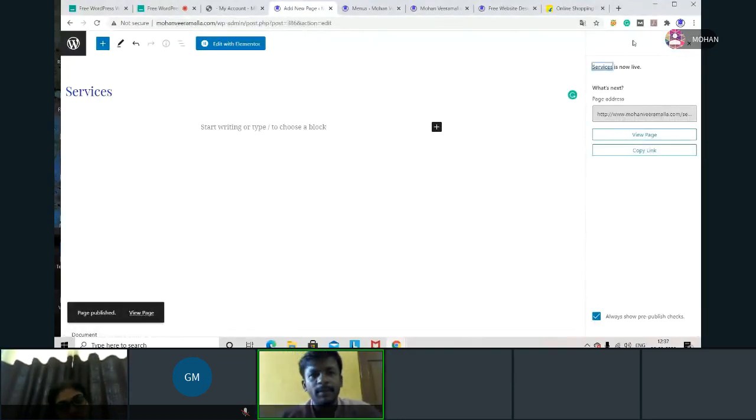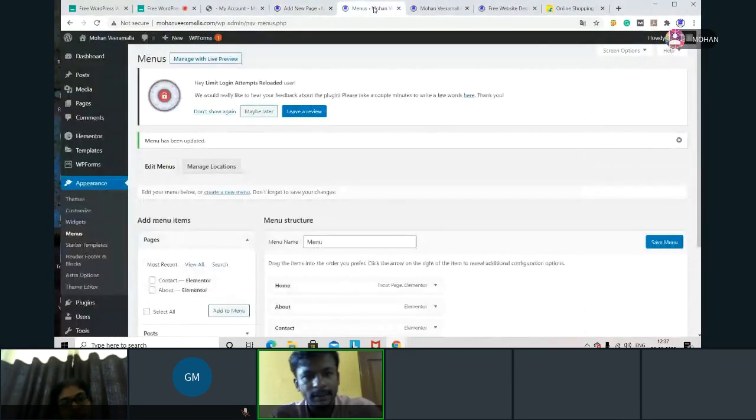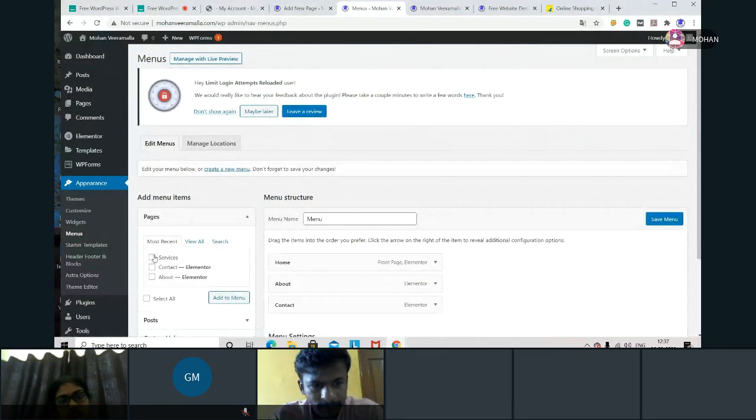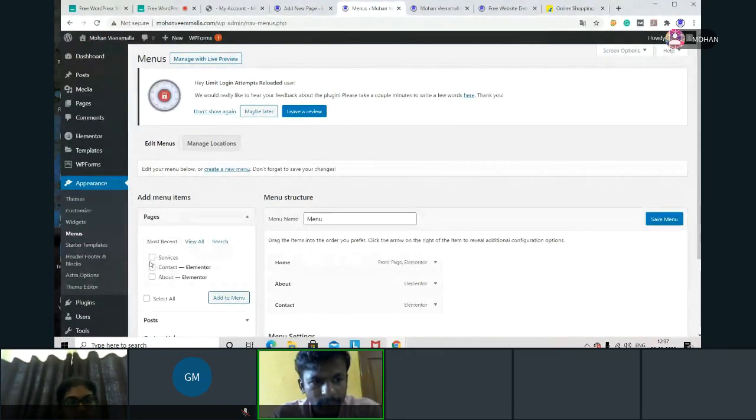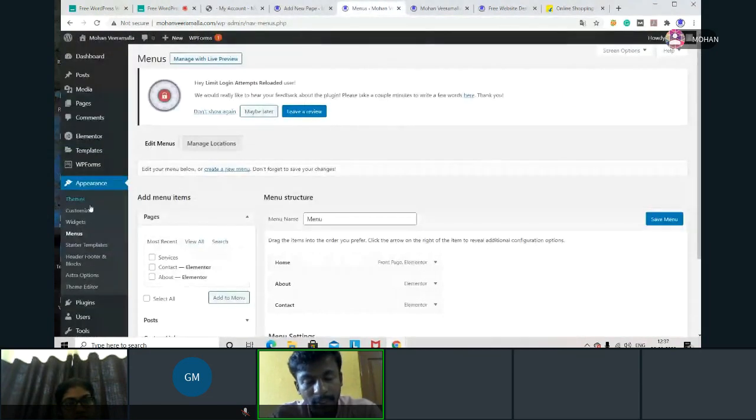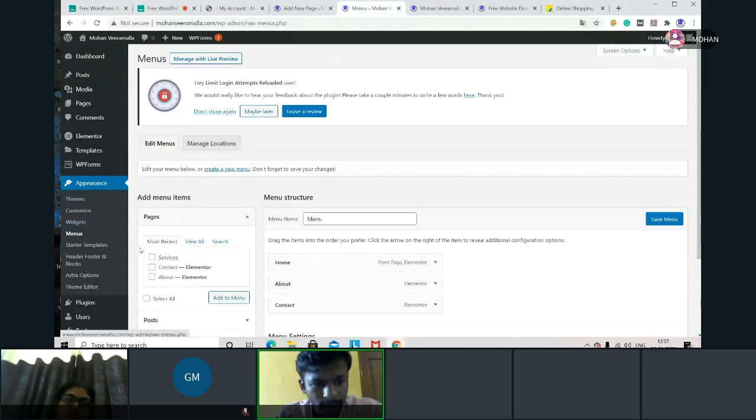Now this page is published. When I go here and refresh this, I can see service available here. I'm in appearance and I'm in menus. I'm using two tabs. One I'm using for pages, and the other for appearance and menu, so that I can do both simultaneously. So here, I want to show the services in the menu.